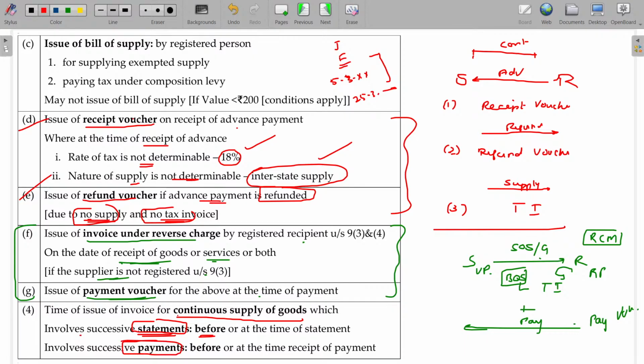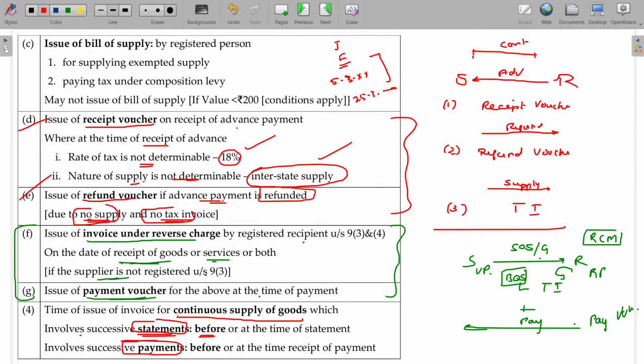successive payment, I may pay once in every January month, every month beginning, sir. Whatever it may be, don't compel me, I'll pay once in every month, usually in the first week. Before I get the payment, the tax invoice should be issued. So one is, as per the contract, if there is a statement given, means the date for billing is given, then that is final. If it is not so, payment date. Before that, the invoice should be raised.